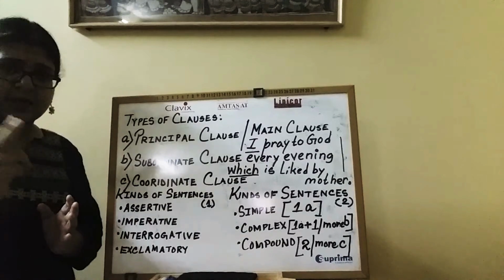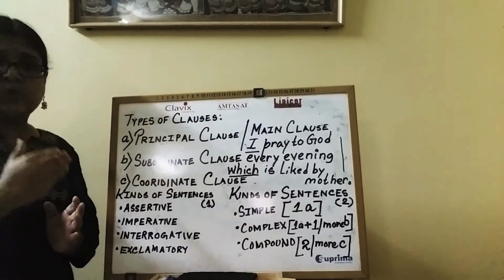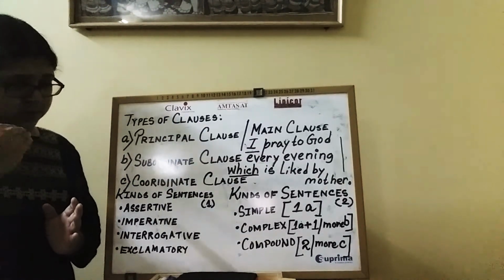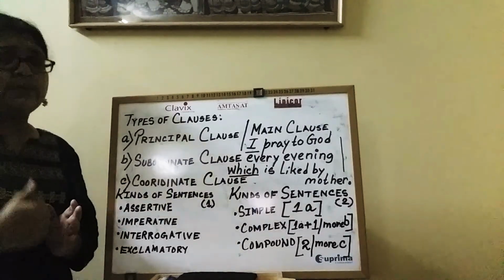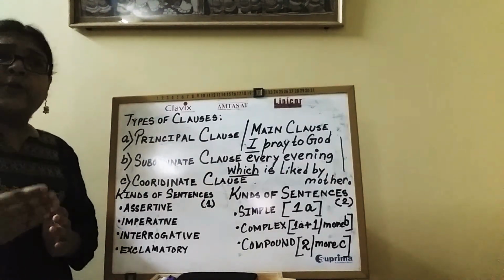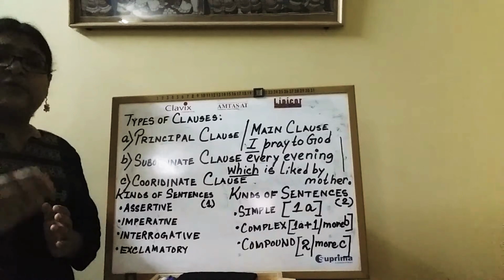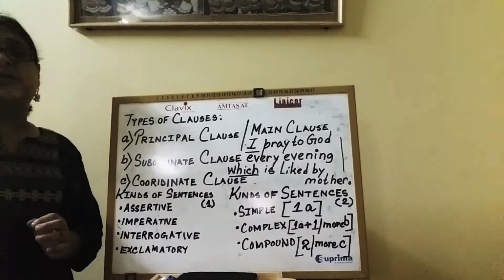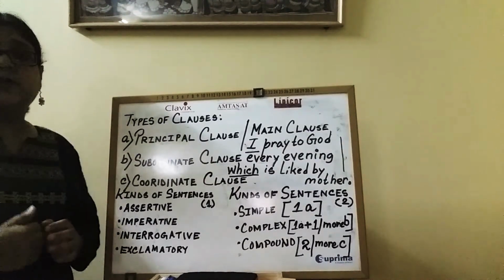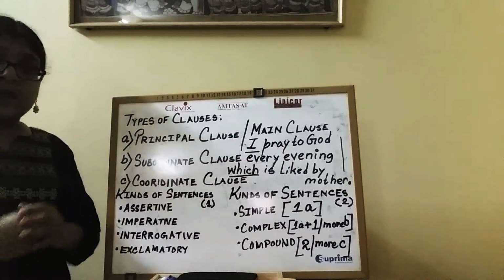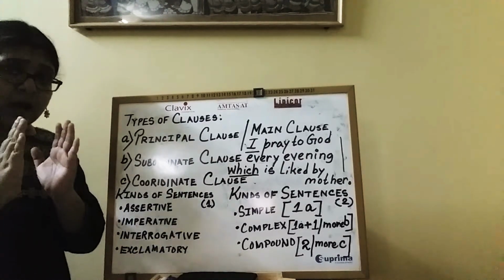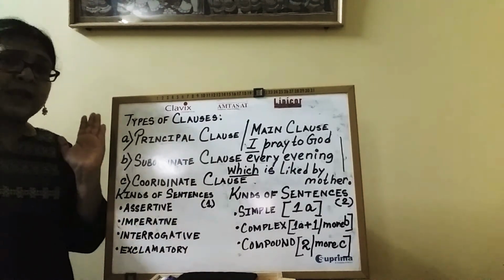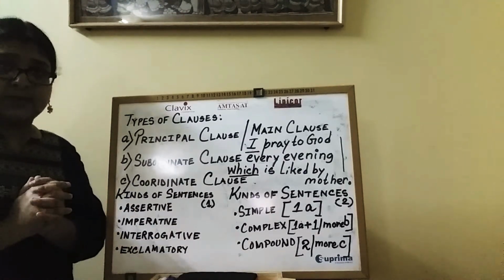Radha believes in God, coordinate clause number 1. Ravi does not believe in God, coordinate clause number 2. Only when a conjunction clubs the two sentences together.